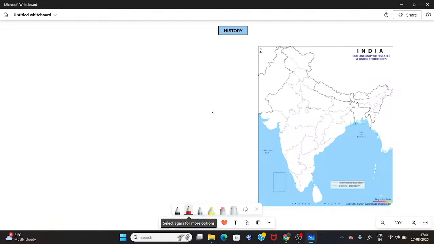Next. According to the Ikta system, the whole of the Sultanate territory, the area they were ruling around Delhi and all the area which was under them, was broadly divided into two categories, two lands.